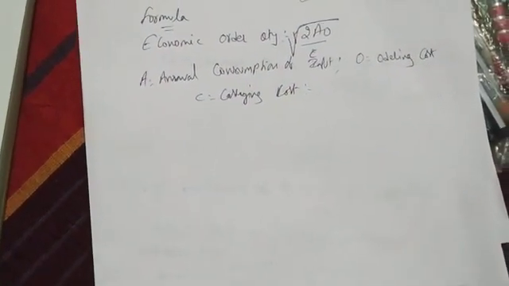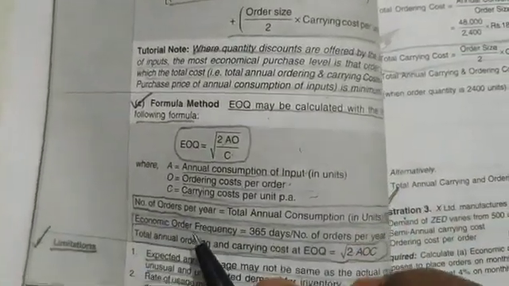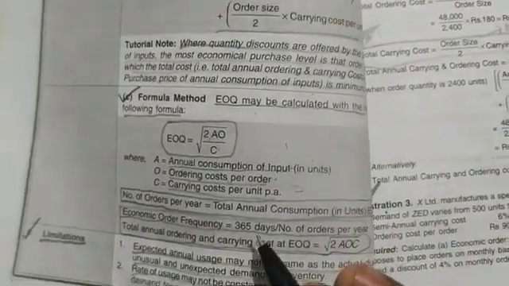Next, one more formula we have. In a year, how many orders should be given? That is also important. So the number of orders per year formula is total annual consumption divided by EOQ.